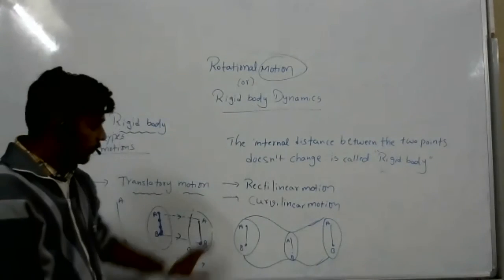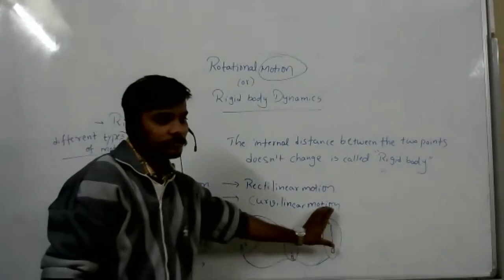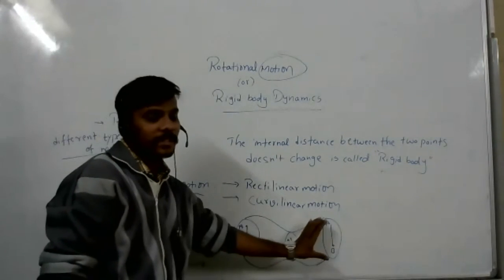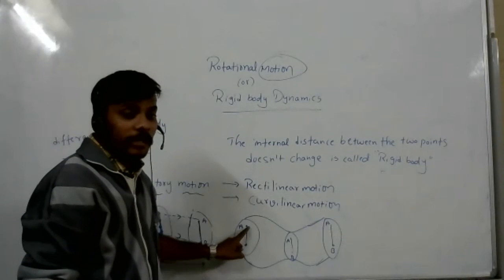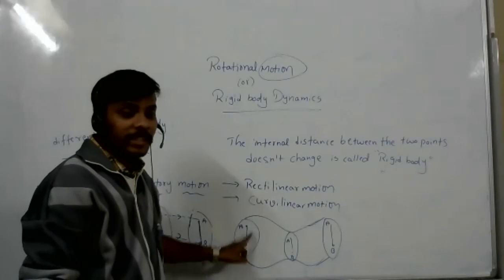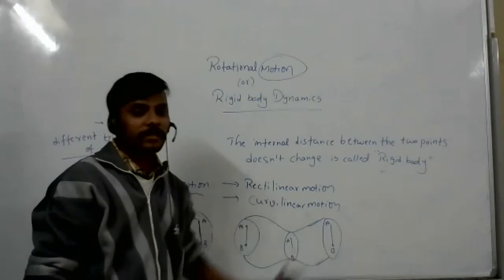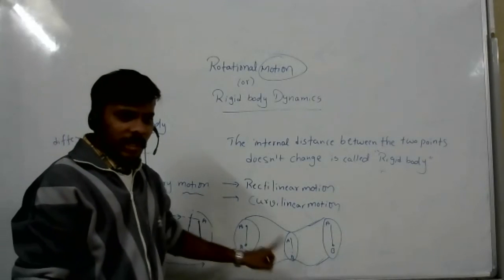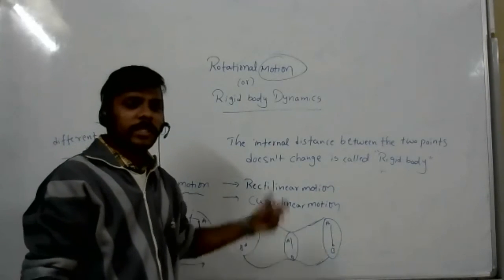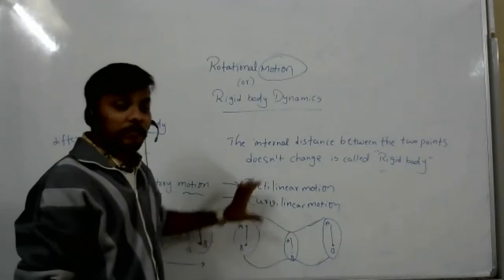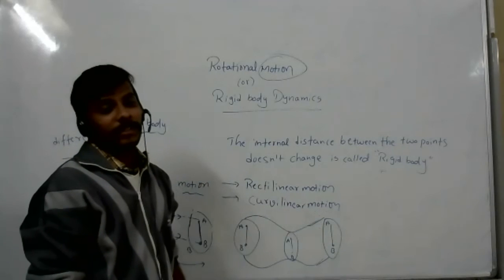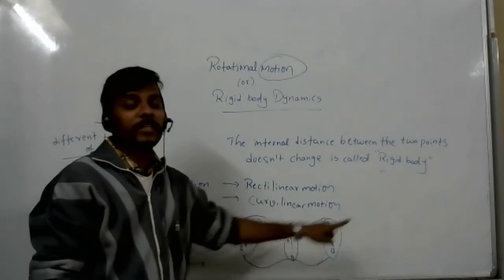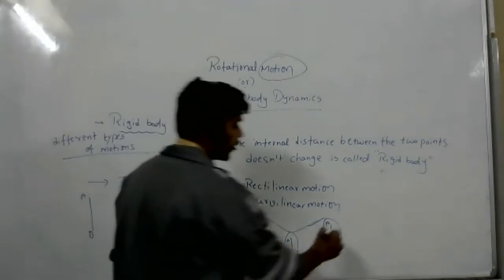Now see, the path is like this. But the lines joining the internal particles are parallel to each other. The line joining the internal particles being parallel to each other is called translatory motion. The path followed by the body, now, is curvilinear motion.